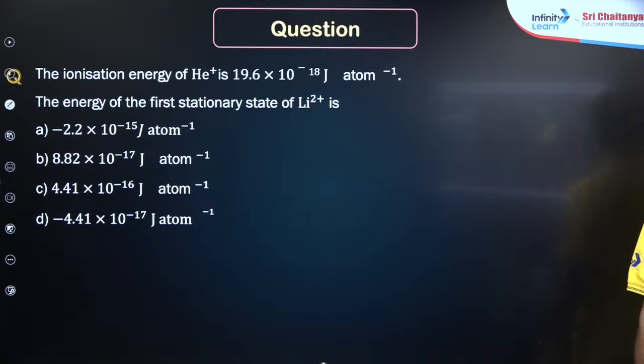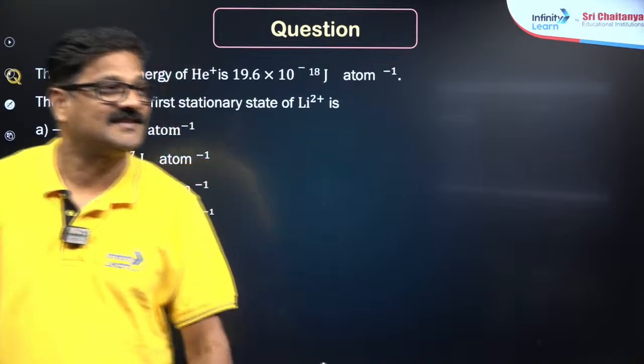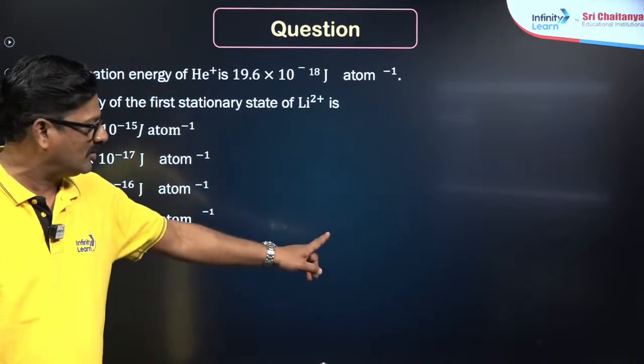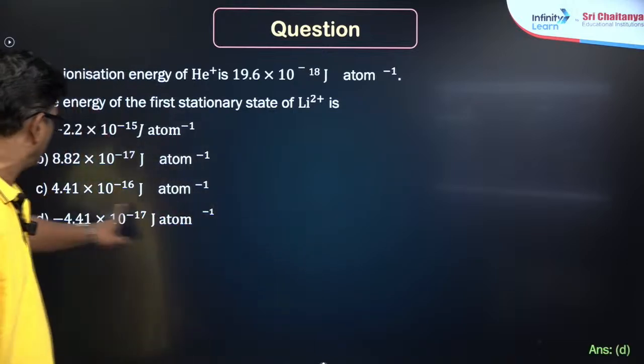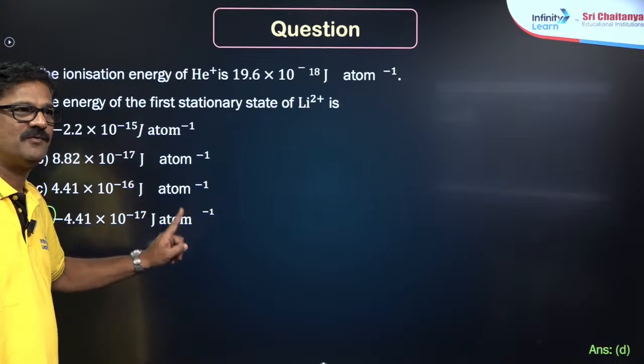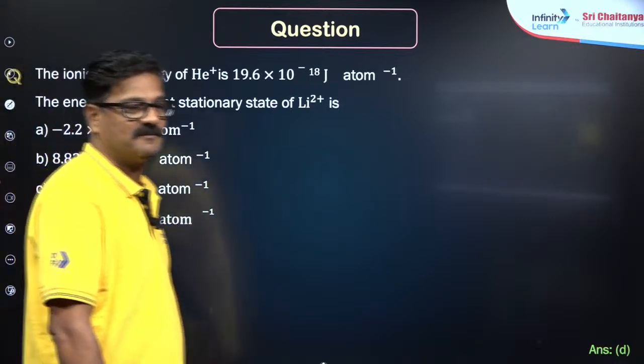Got it? Who can give the answer quickly? And the answer is going to be D, minus 4.41 into 10 power minus 17 joule per atom.